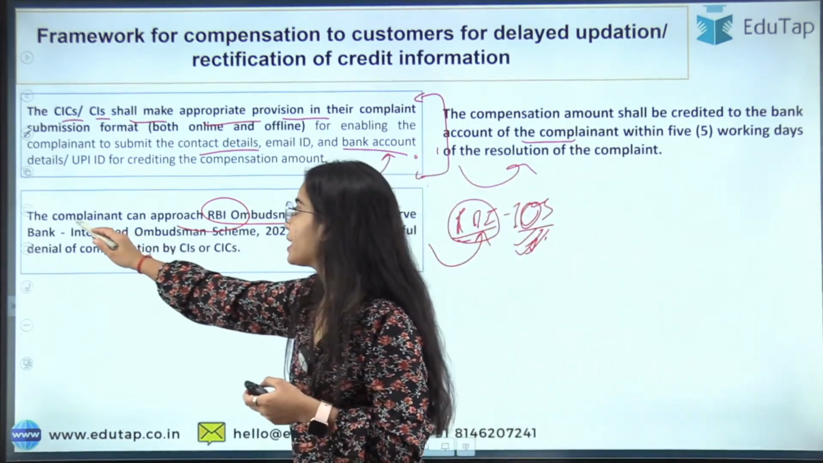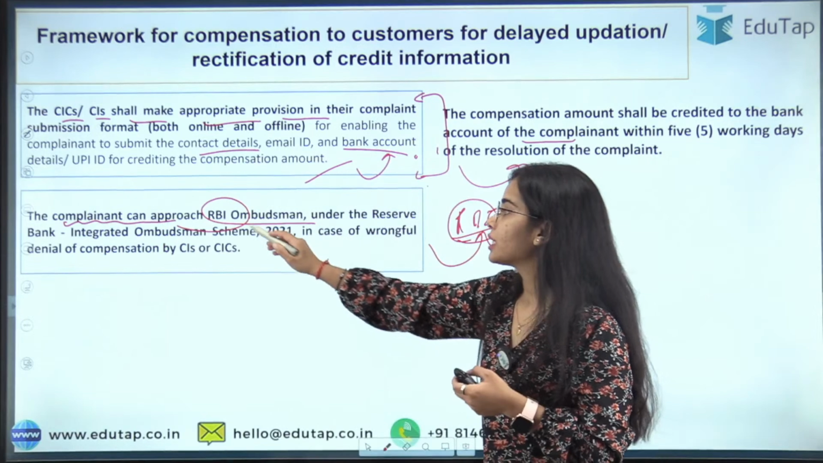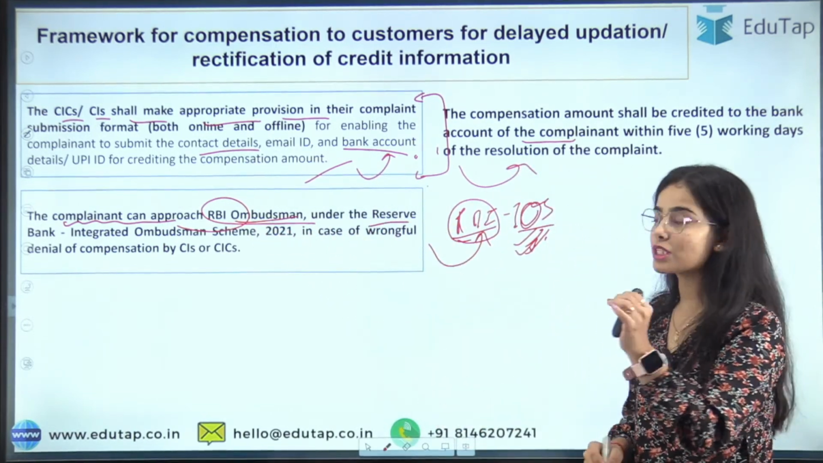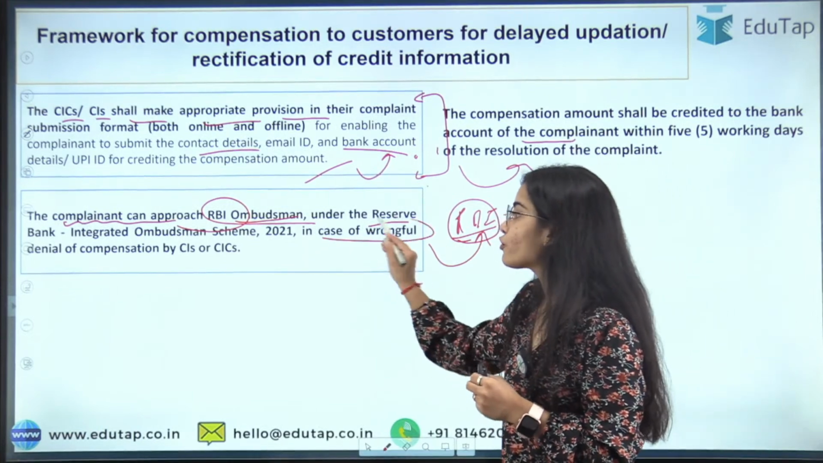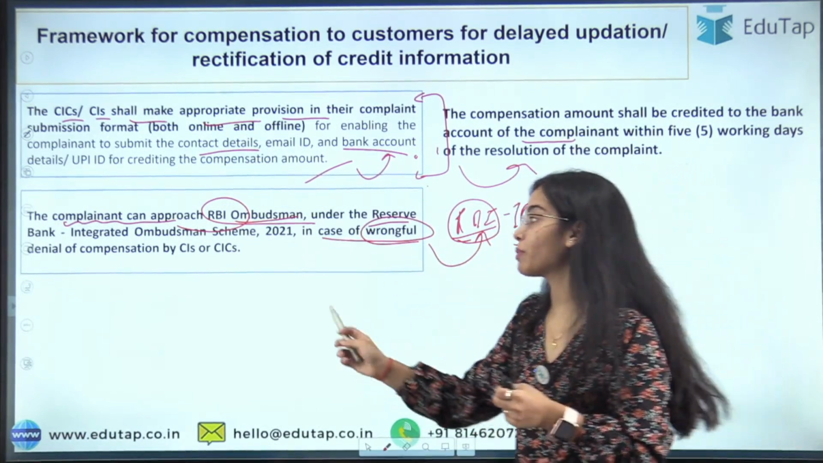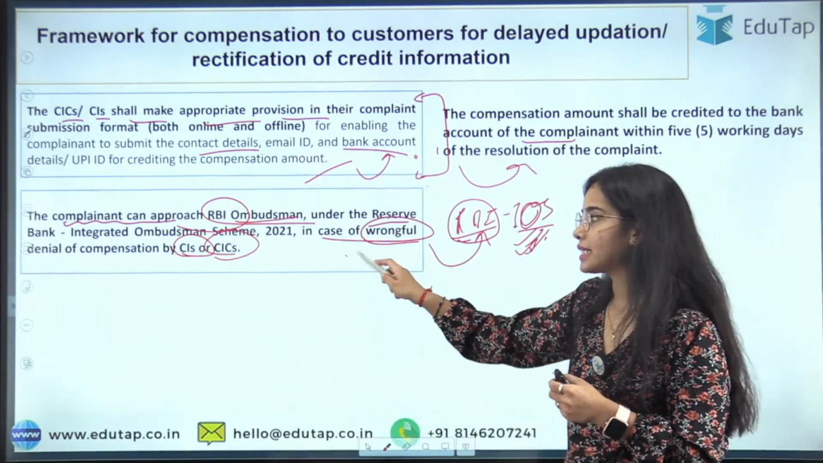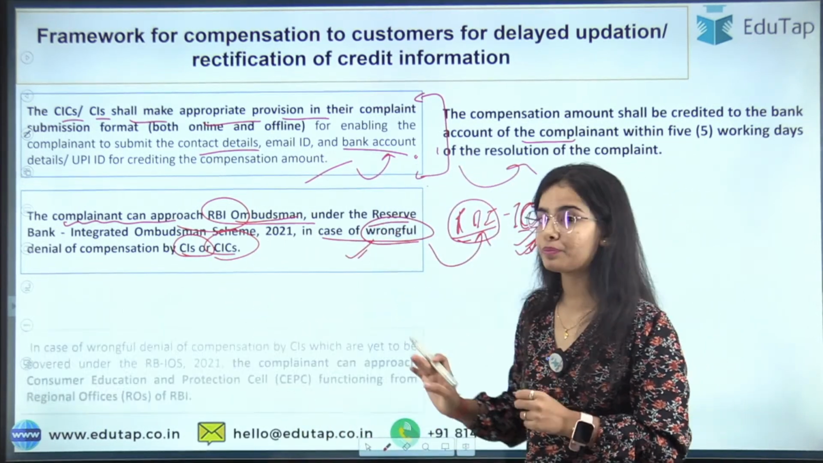So the complainant can approach the Reserve Bank of India ombudsman under the Reserve Bank Integrated Ombudsman Scheme of 2021 in case of wrongful denial of compensation by the credit institutions or the credit information companies. Okay, so as easy as that. I hope you understand this.